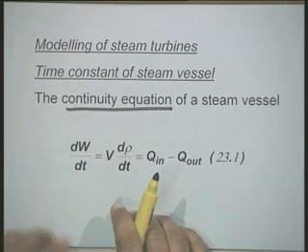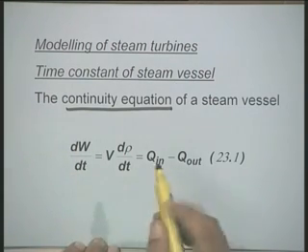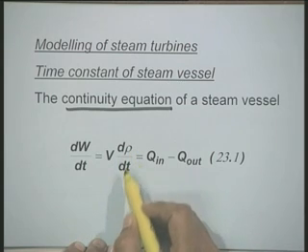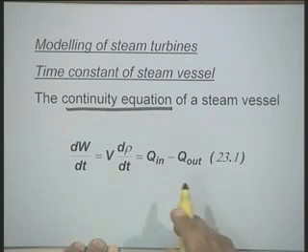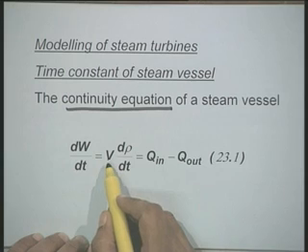This rate of change, dW by dt, is equal to V times d rho by dt. The rho here is the density of the steam, the weight in kilograms per meter cube, and V is the volume.